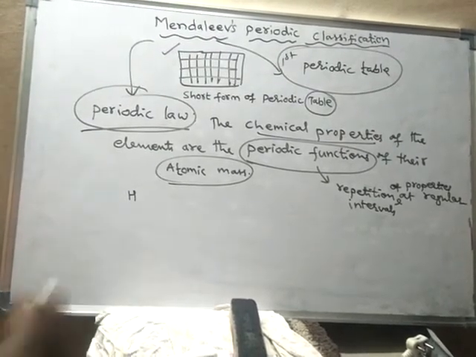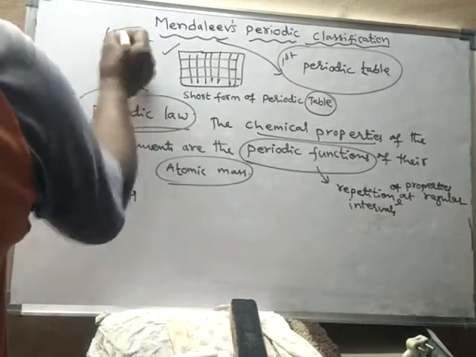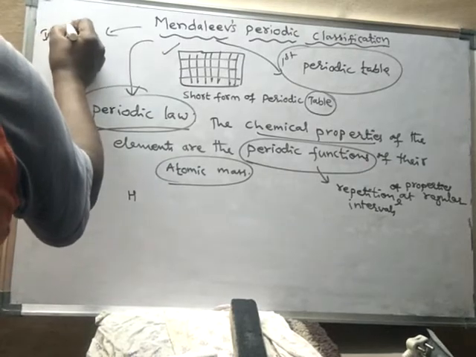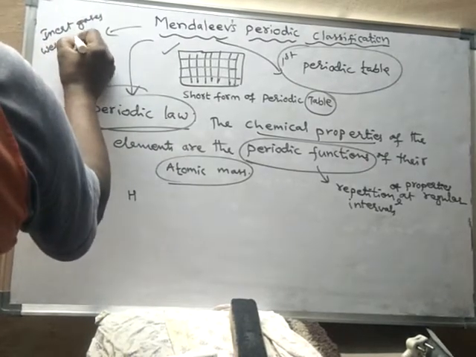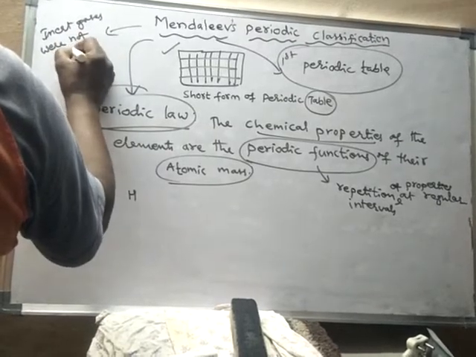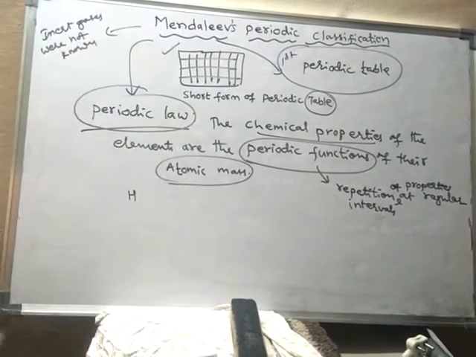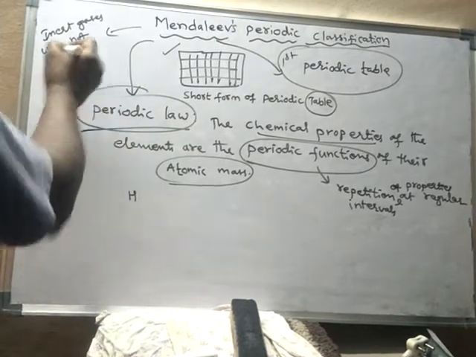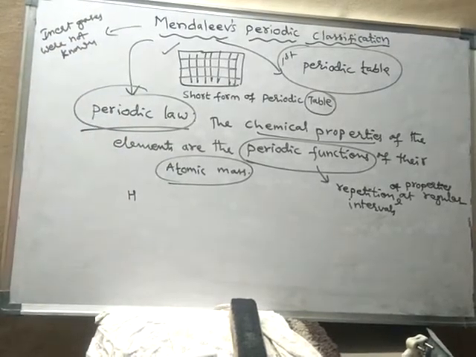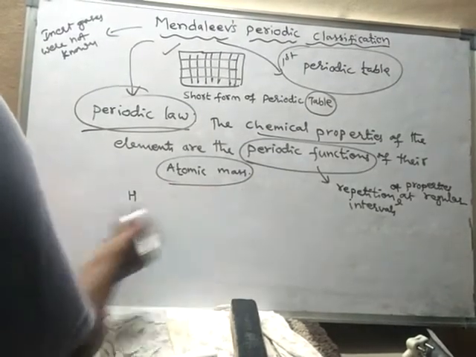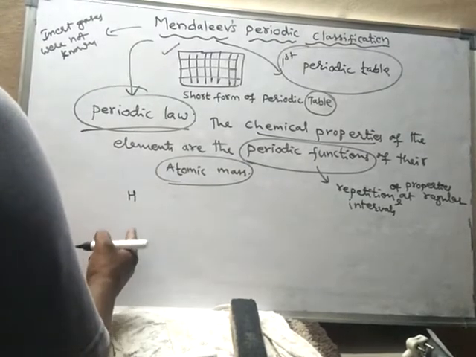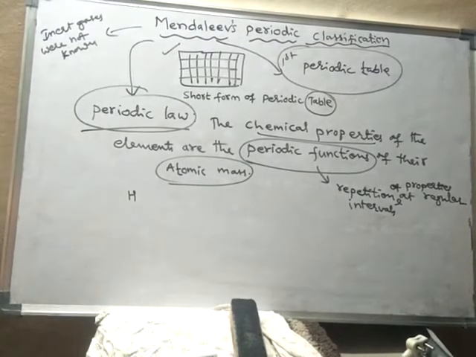Next to hydrogen should be helium, but inert gases were not known at the time of Mendeleev. So he arranged the known elements according to increasing order of atomic masses.